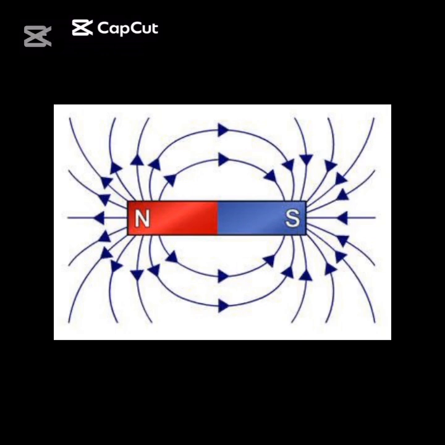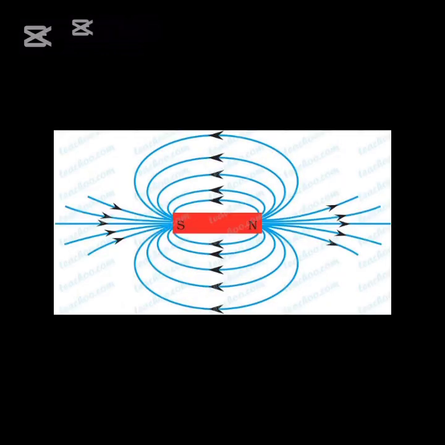4. The strength of the magnetic field is strongest at the poles. 5. Magnetic field lines start from the north pole and terminate at the south pole, and the lines do not cross each other. Magnetic poles are fundamental to magnetism, navigation, and many technological applications.